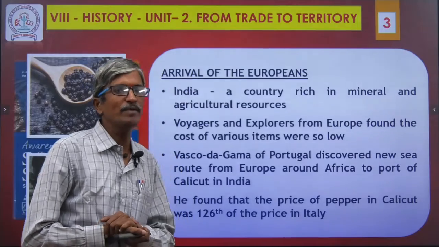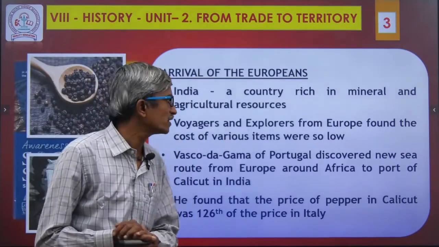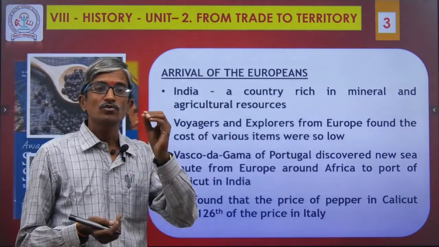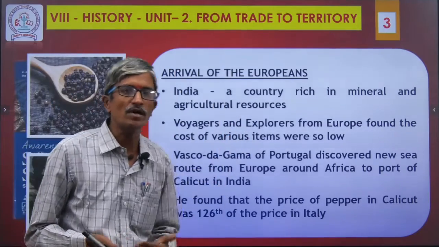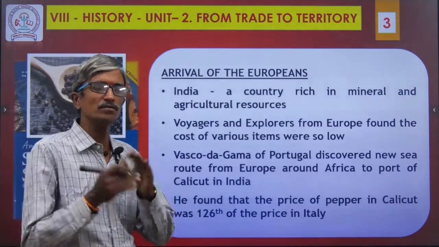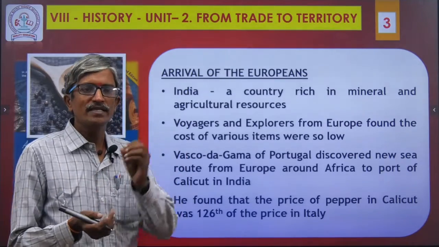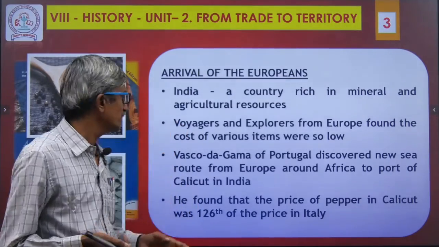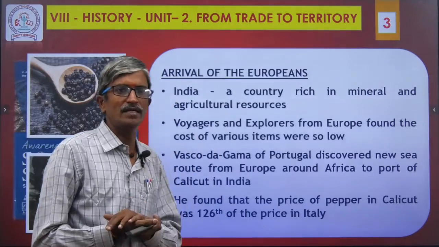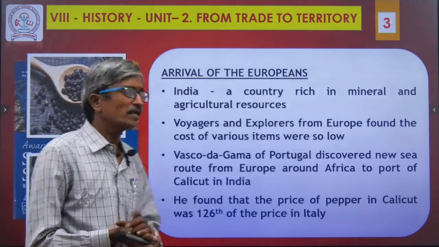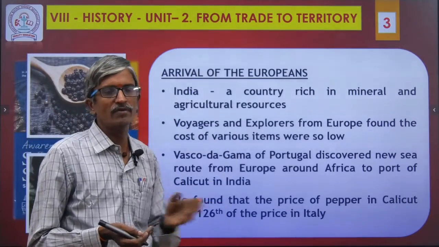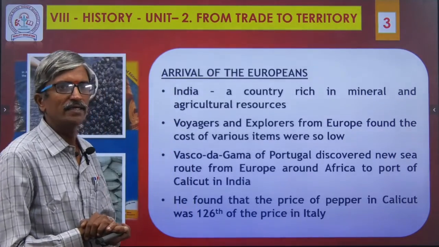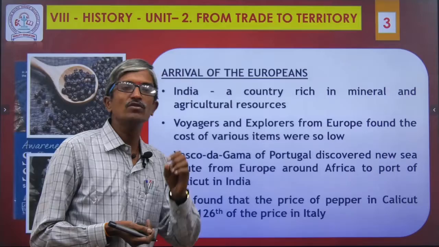Many sea voyagers and explorers from Europe found that the cost of various items was so low when they compared Indian products to their own continent's produce. They found it very cheap, so they were very much attracted to the Indian products and visited India. Vasco da Gama of Portugal reached Calicut, discovering a new sea route from Europe around Africa to the port of Calicut in Kerala. Why did he reach there? Because he knew the value of pepper.